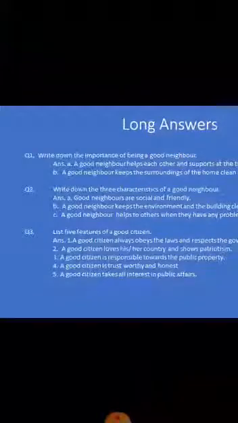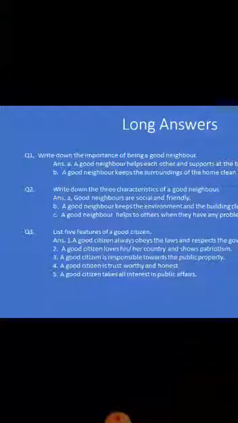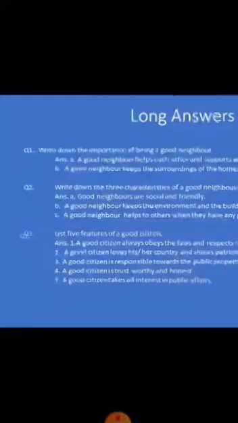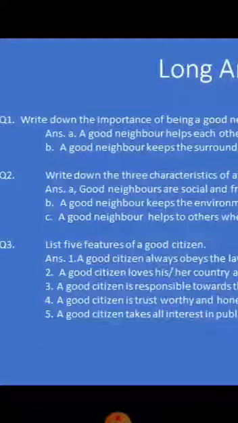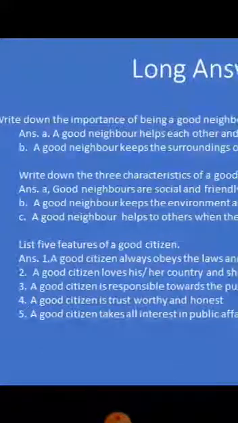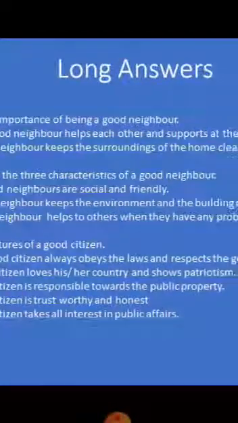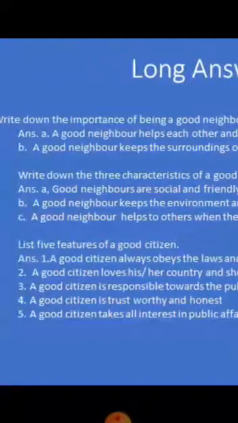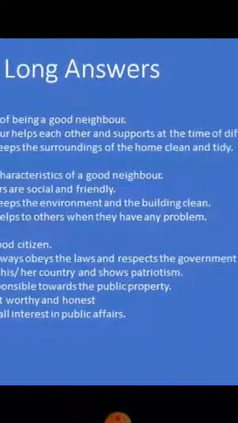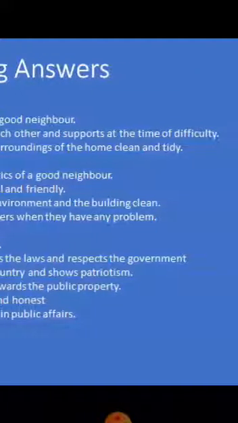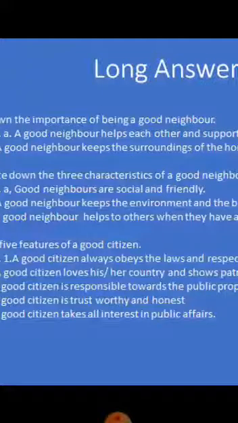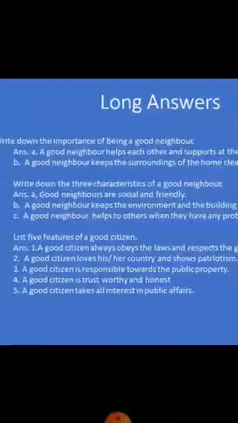So these 3 long answers I explained today. These 3 long answers you have to do in your copy. Understand? Once again I will read all the 3 long answers. The remaining I will explain next class. Write down the importance of being a good neighbor. A good neighbor helps each other and supports at the time of difficulty. A good neighbor keeps the surroundings of the home clean and tidy.